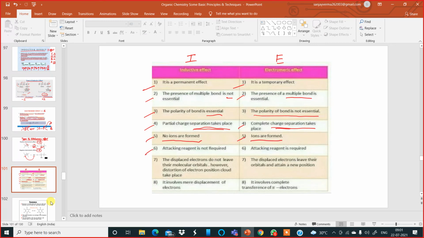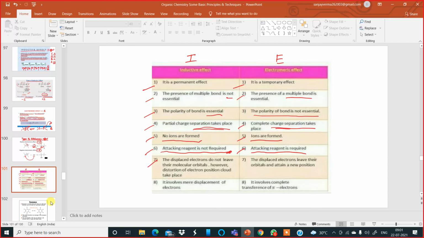Number six, inductive effect, attacking reagent is not required. It is not required at all. For the I effect, inside the molecule, a more electronegative atom or group is required. But in the case of electromagnetic effect, an attacking reagent is required. Otherwise, you cannot see electromagnetic effect.